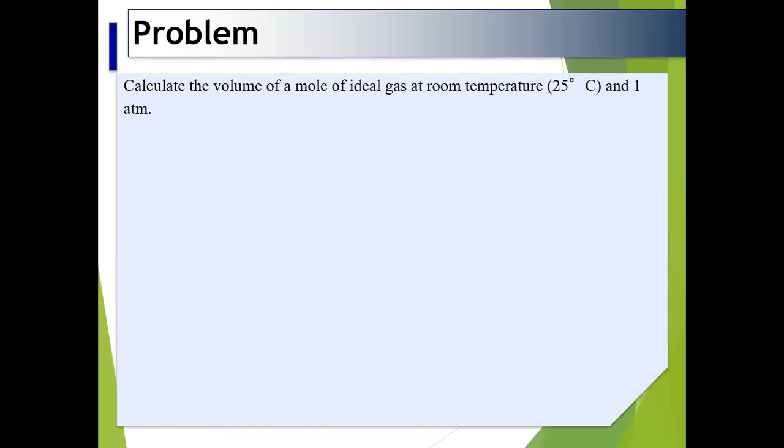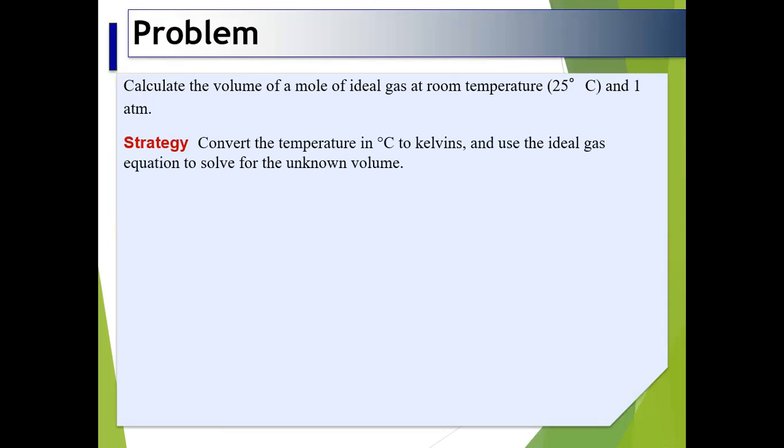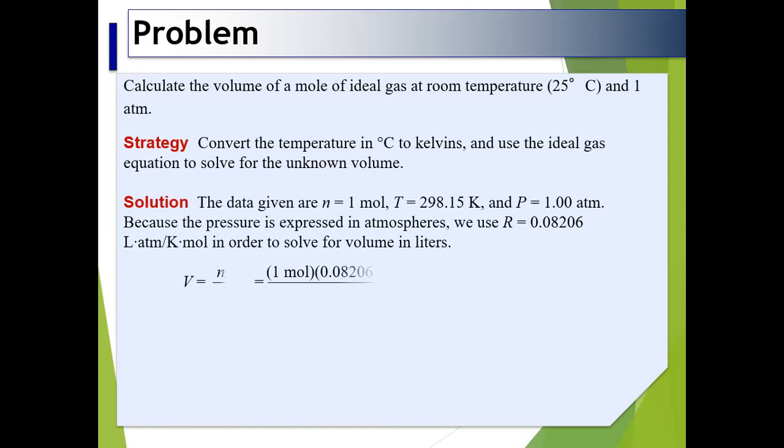The next problem is to calculate the volume of one mole of ideal gas at room temperature, 25 degrees centigrade, and 1 atmosphere. The strategy is to convert the temperature from centigrade to Kelvin and use the ideal gas equation to solve for the unknown volume.